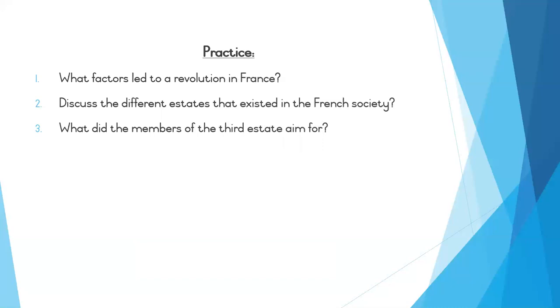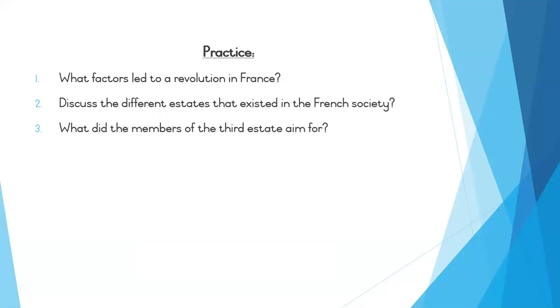Here we talk about the different social classes like the clergy, the nobles, as well as the peasants. I'd like you to also revisit the lesson in your book and read a bit more in depth as to how the different estates and the roles that they played in French society during this era. And what did the members of the third estate aim for?